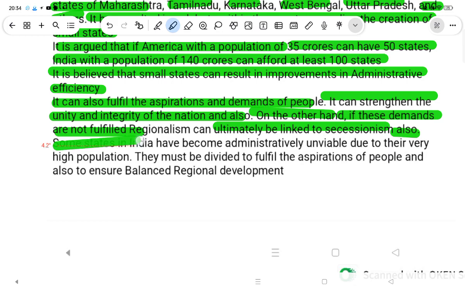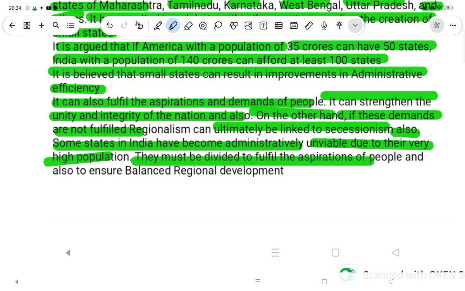Some states in India have become administratively unwieldy due to their very high population. They must be divided to fulfill the aspirations of the people and also ensure balanced regional development.